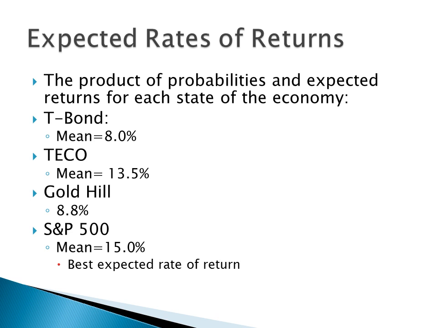There was given data and several calculations were done to get the mean of the expected return. By multiplying the probability by the estimated totals in each state of the economy, the following results were attained. For the T-bond, there's a mean of 8%, TECO has a mean of 13.5%, Gold Hill has an 8.8% mean, and S&P 500 has a mean of 15%. This means that the S&P 500 has the best expected rate of return.